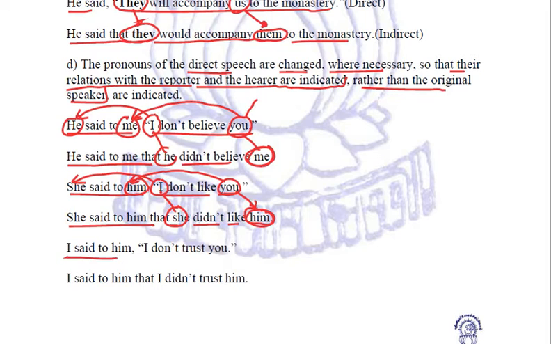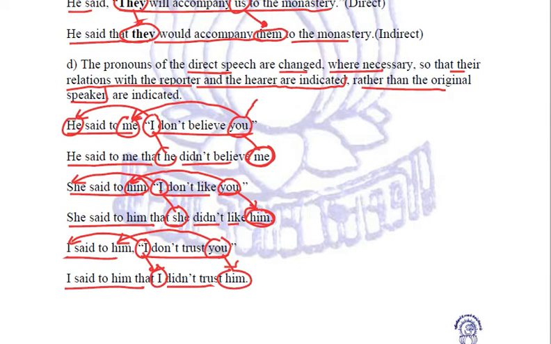Let us try to relate one more example. I said to him, "I don't trust you." So this "I" is representing this "I" only and this "you" is representing him. So when we'll be converting it into indirect, what we are going to write? I said to him that I didn't trust him.